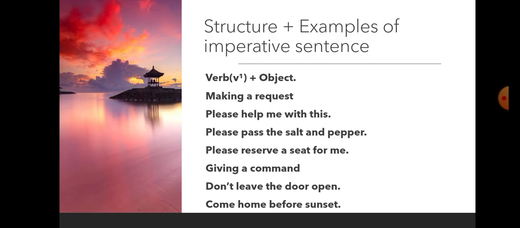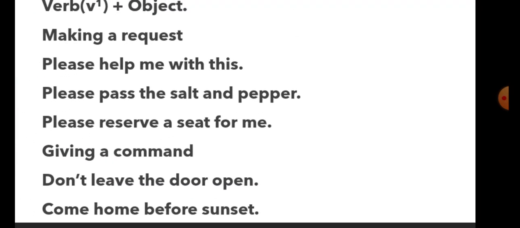An imperative sentence will always start with a verb, and after that the object will come. These sentences, as I have told you, are used to make a request. Here are examples of request: Please help me with this. Please pass the salt and pepper. Please reserve a seat for me. Giving a command is an order: Don't leave the door open. Come home before sunset.